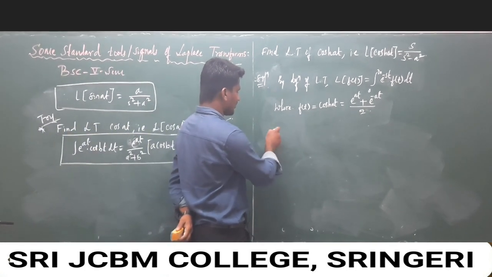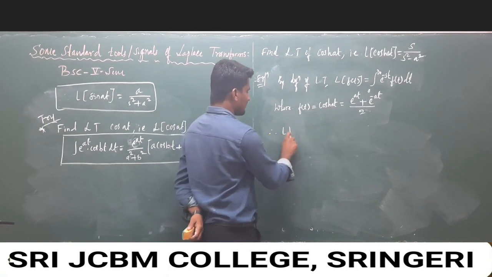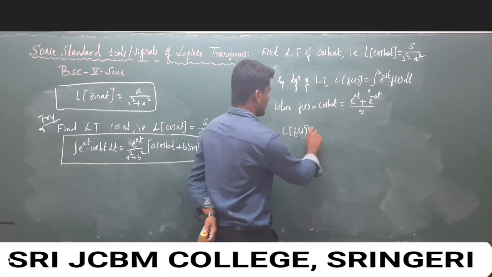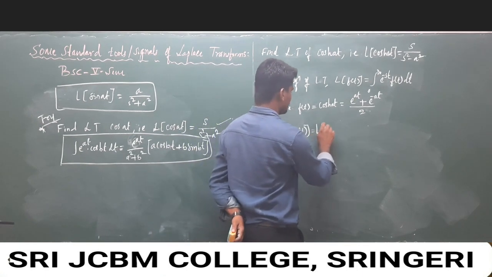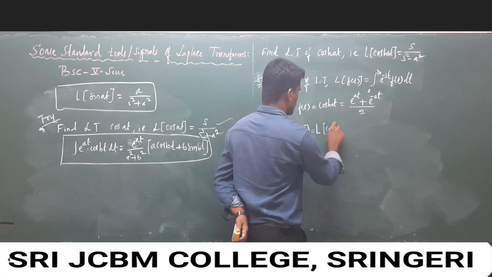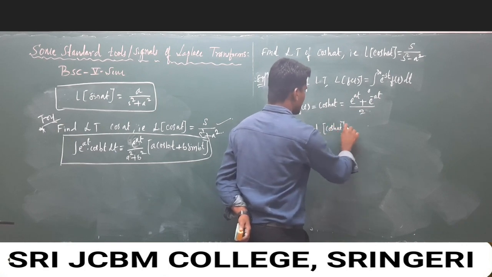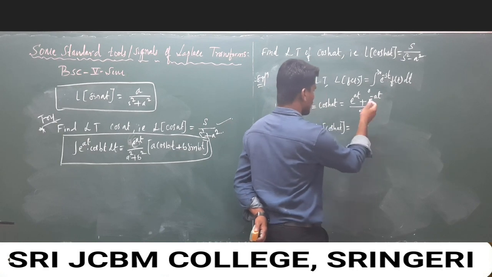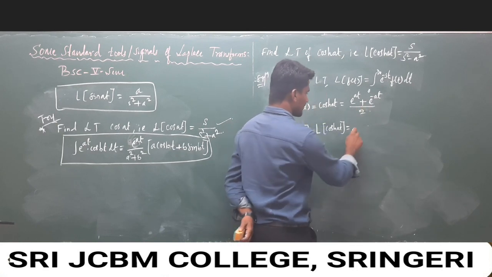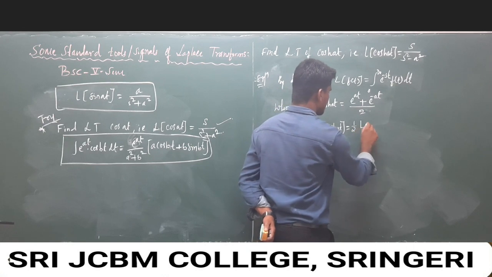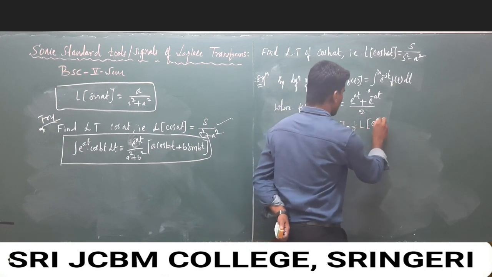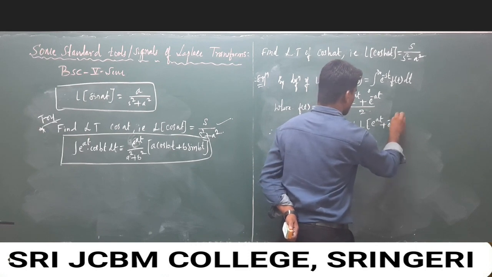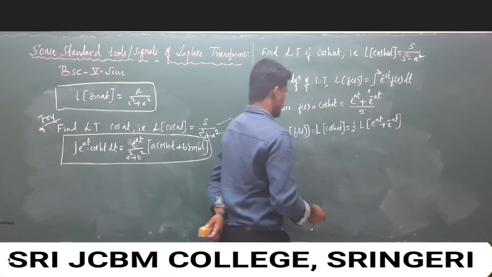Apply here the Laplace transform of f of t, that is the Laplace transform of cos hyperbolic at, and apply the Laplace transform to this condition. I will take 1 over 2 common, and the Laplace transform of e to the power at plus e to the power minus at.